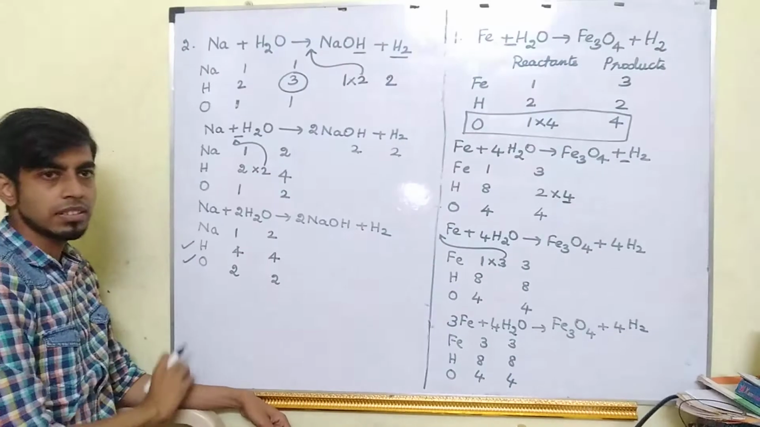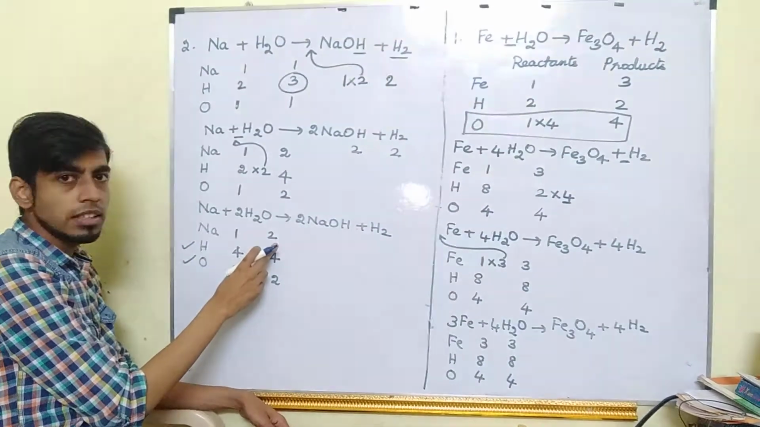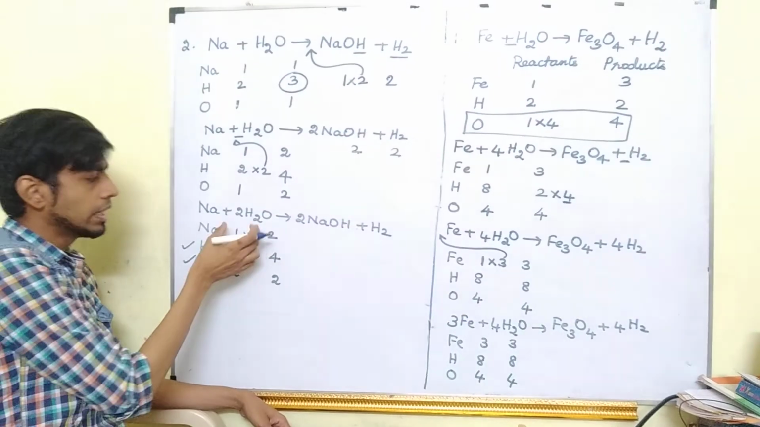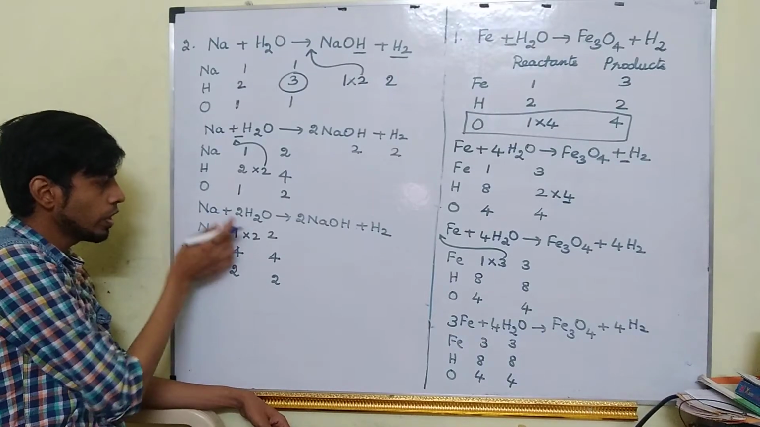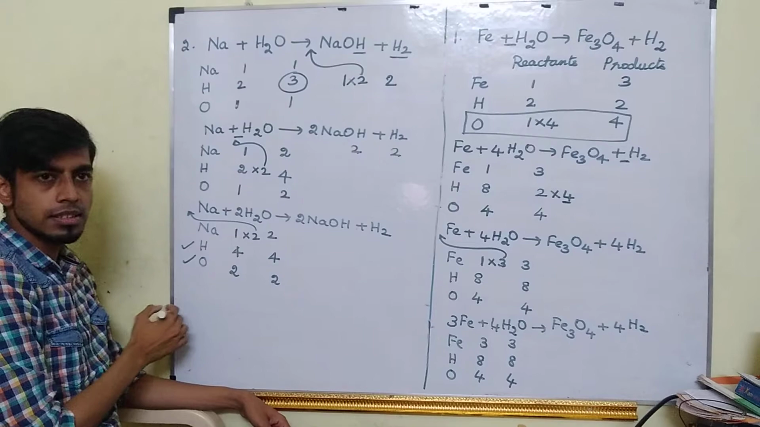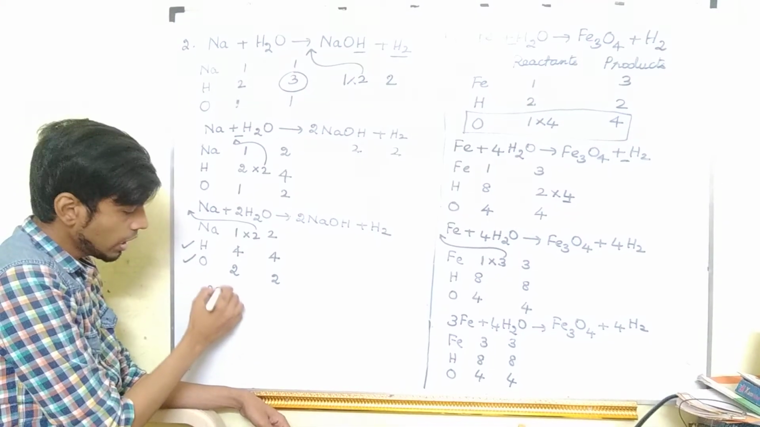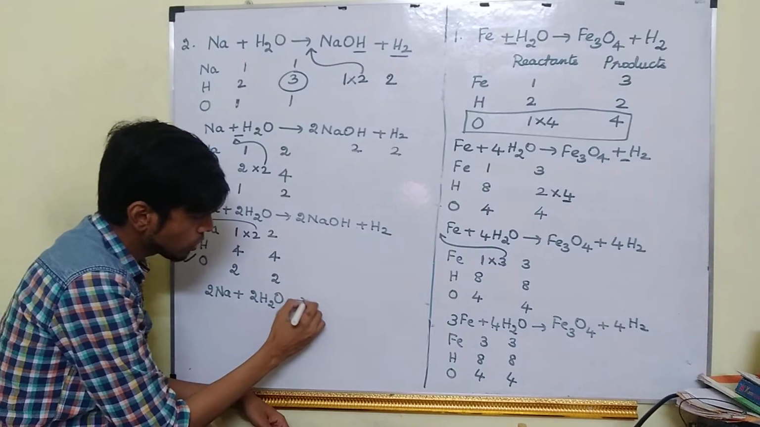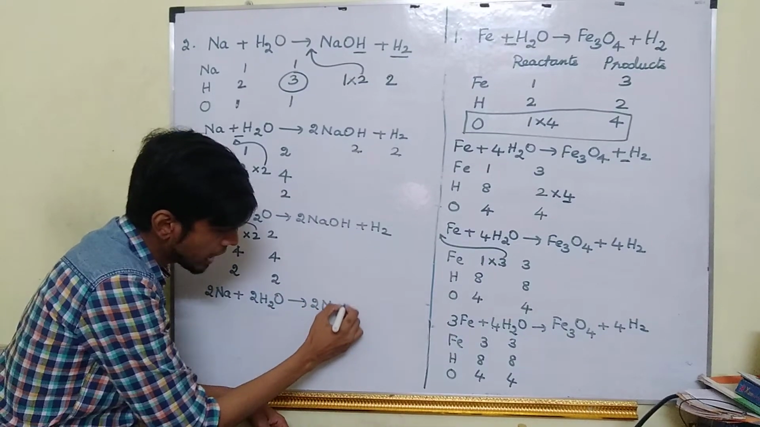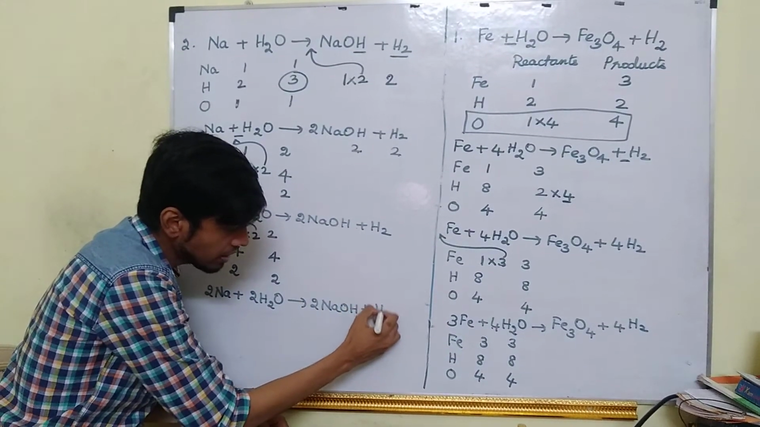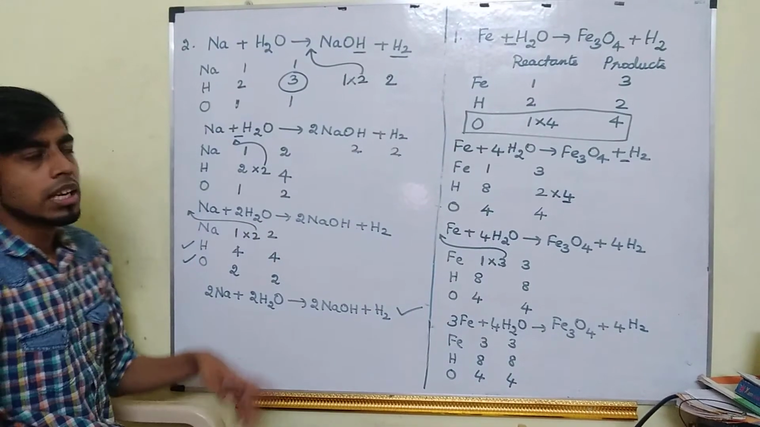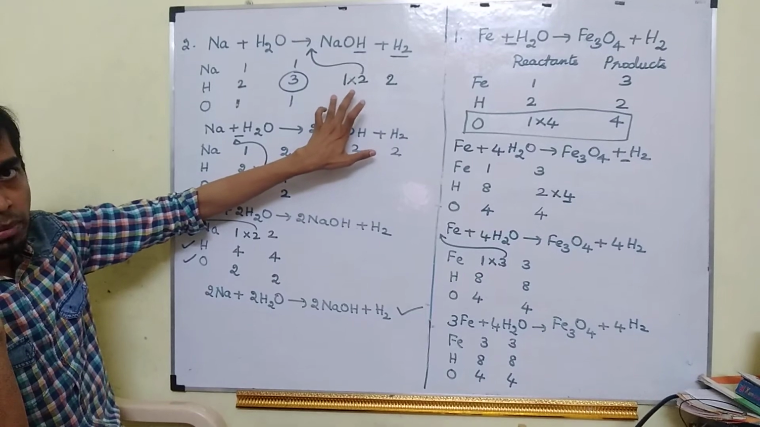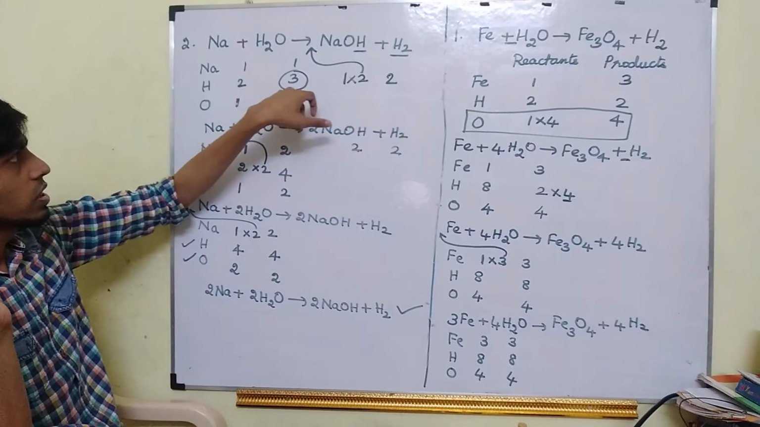Only sodium is left out. So 1 it is easy to change into 2. So you will have to multiply only 2. In the reactant side, in the sodium's place, you have to write this 2. So my balanced equation will be 2Na plus 2H2O gives 2NaOH plus H2. Sir, okay. Suppose if you are not able to balance the greater number by multiplication, you have to change the odd